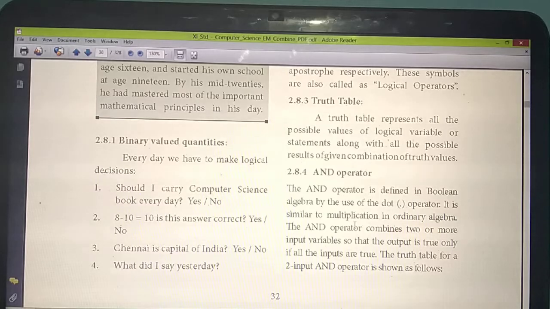These five are very important. After completion of this session, please immediately study AND operator, OR operator, NOT operator, NAND and NOR. All the things are very important. Study the truth table for all and write it. So today's homework, listen: you should study and draw the truth table for AND, OR, NOT, NAND and NOR. All the truth tables you should write in your computer notebook. That's the homework for you students. So study thoroughly. These are very important chapters.